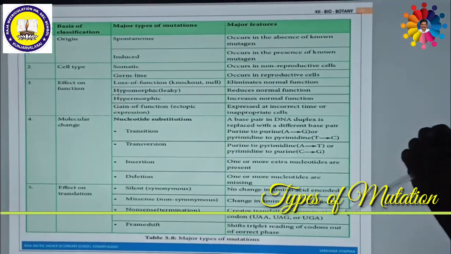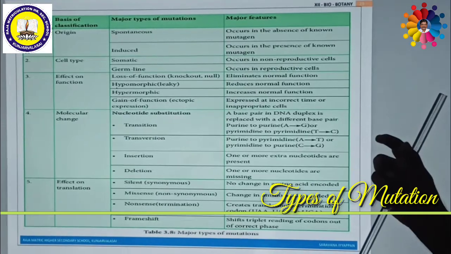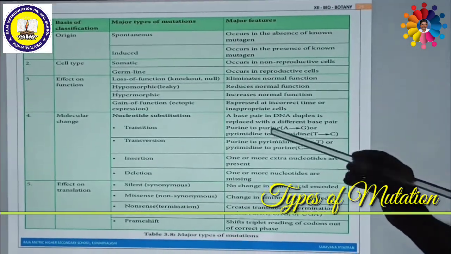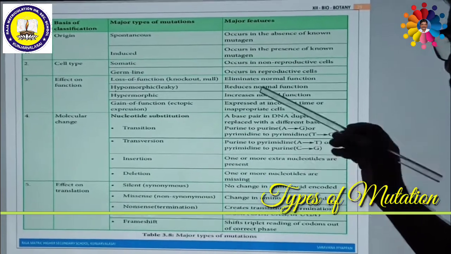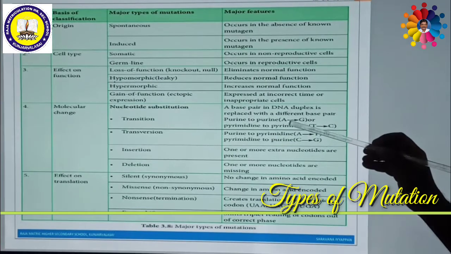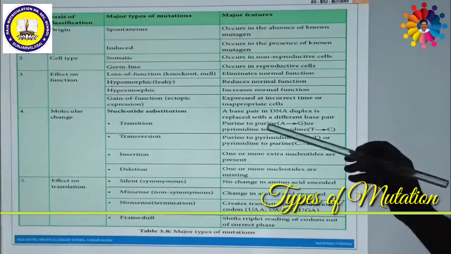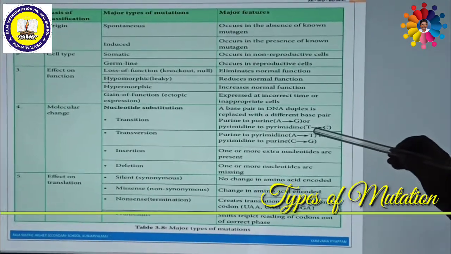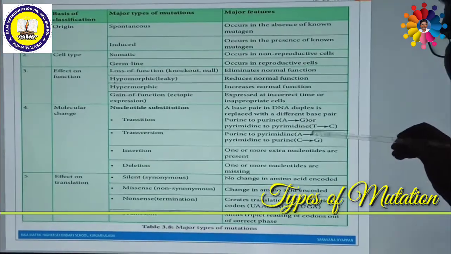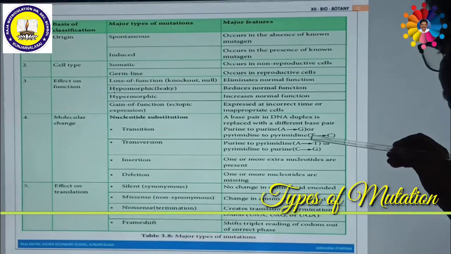DNA and RNA are made up of nitrogenous bases. These nitrogenous bases are called purines and pyrimidines. There are 2 purines: adenine and guanine. Similarly, there are 2 pyrimidines: thymine and cytosine. But in RNA, instead of thymine, it is replaced by uracil.